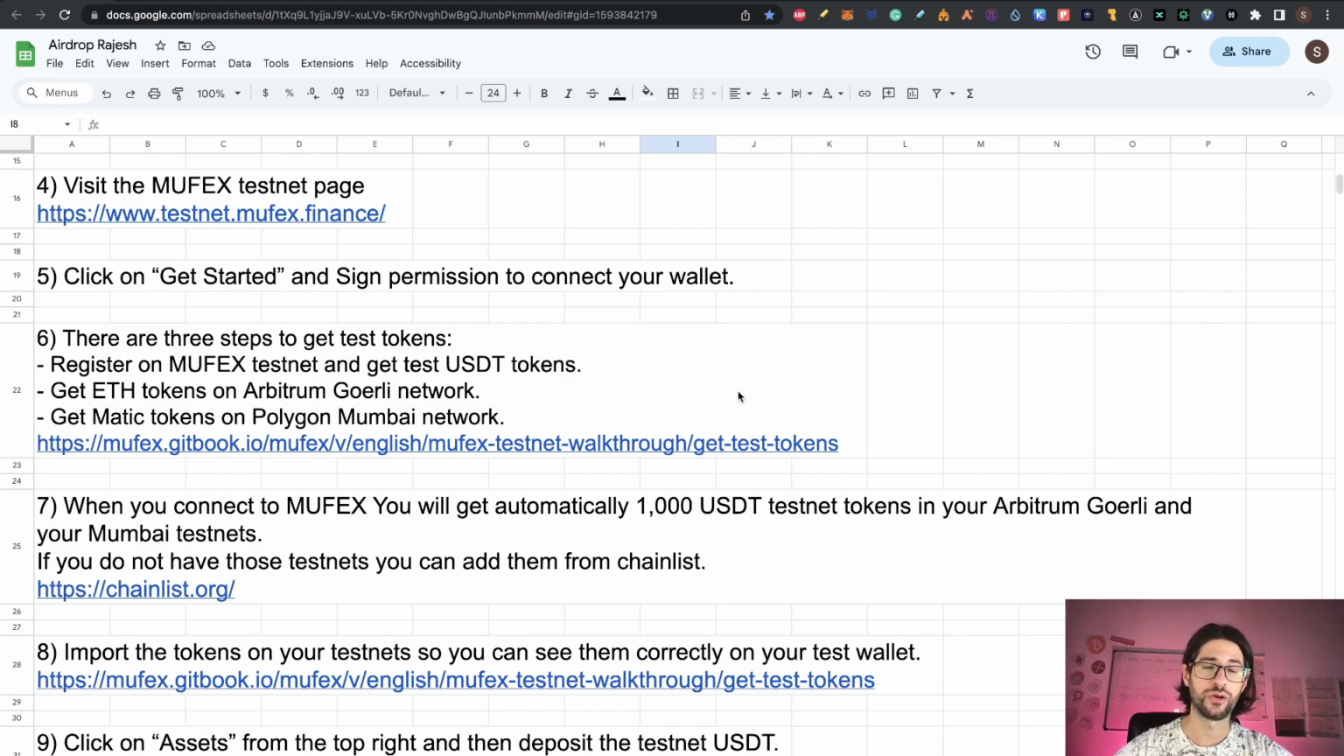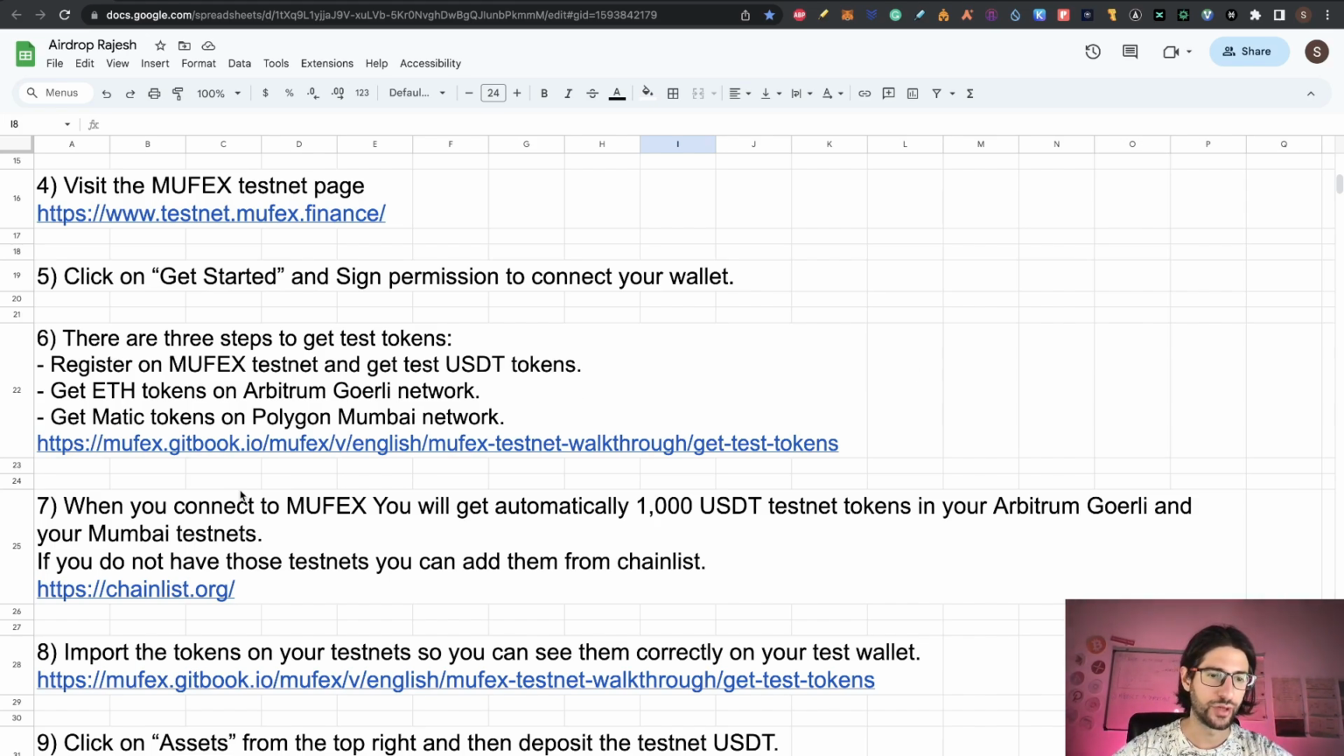You will need to get Goerli Ethereum tokens and then, using a bridge, send them to Arbitrum Goerli. Or you can get faucet tokens on Polygon Mumbai directly. All that information, guys, is in this link. This is from the official Mufex documentation. So if you want to do option 2 or 3 here, you can do it. We are going to do the first one, which is easier, to get the free tokens from them.